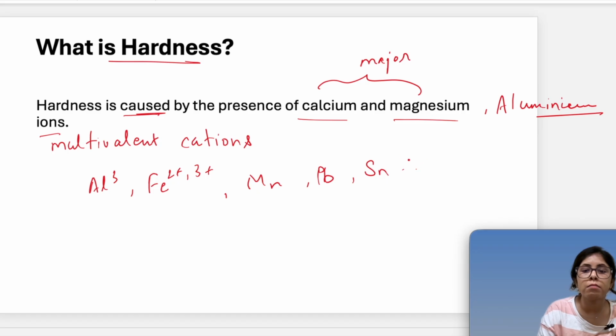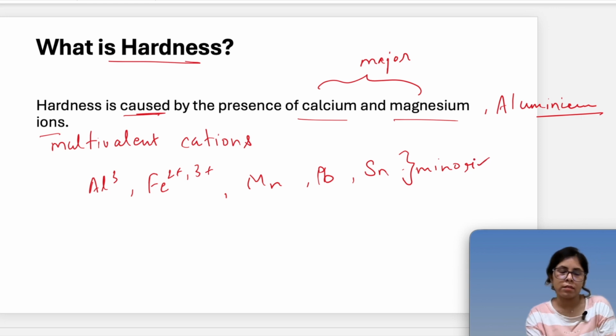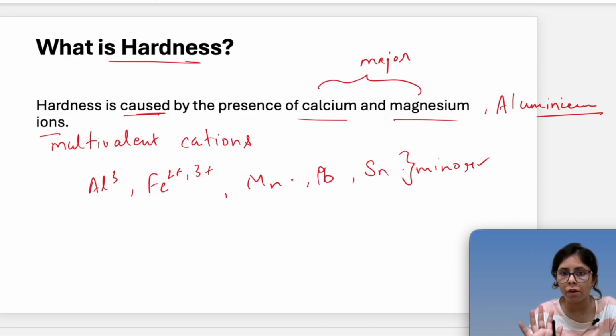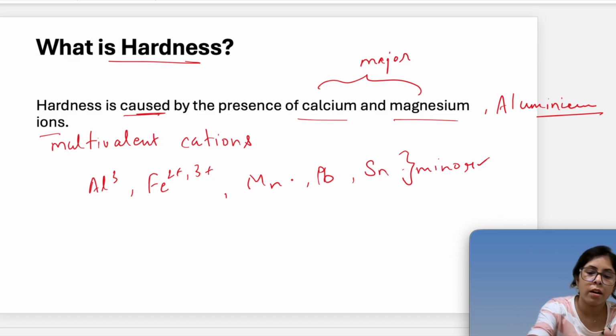These are the minor ones, and they will also create hardness. So hardness is calcium and magnesium ions present in the water. This is what hardness is.